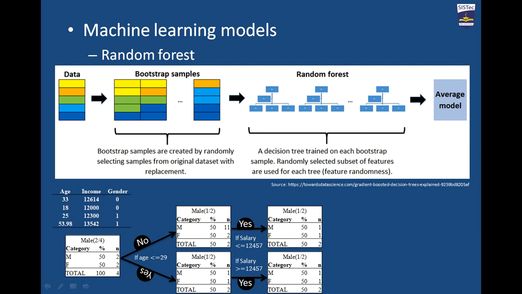Here I can see that 50% of persons are male and 50% of persons are female. 1 represents the male candidate, 0 represents the female candidate. So the category is divided into two, male and female. 50% of data means 2 samples are from the male and 2 samples are from the female. The total 100% of data is divided into 2 different parts.